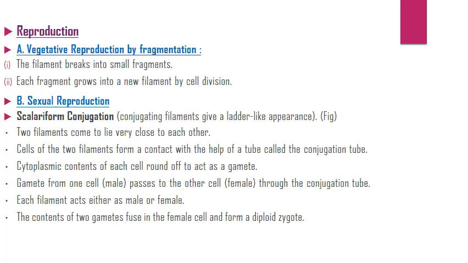Cells of the two filaments form a contact with the help of a tube called the conjugation tube. Cytoplasmic contents of each cell round off to act as a gamete. Gamete from one cell passes to the other cell through the conjugation tube. Each filament acts either as male or female. The contents of two gametes fuse in the female cell and form a diploid zygote.